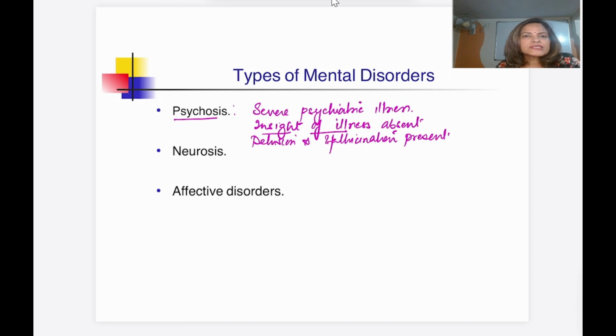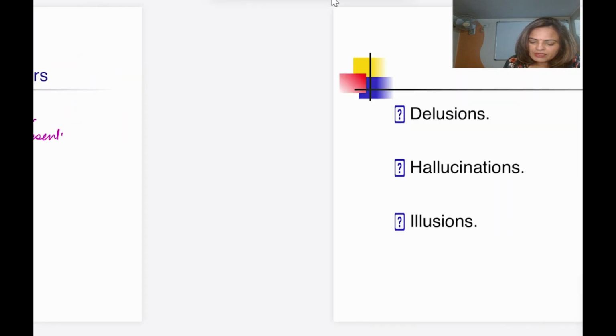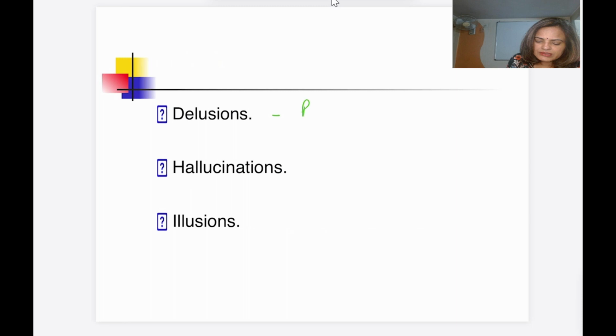There are various types of delusion, like paranoid delusion. Here the person has a firm belief that somebody wants to damage him, somebody wants to kill him. Even if you provide the evidence that nobody is after you, the person will not believe.